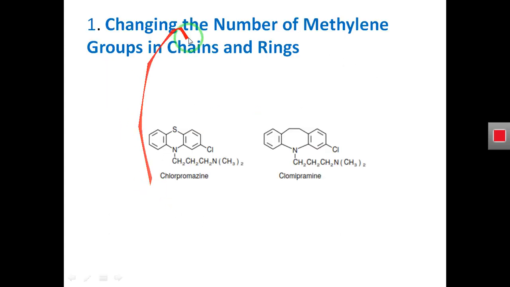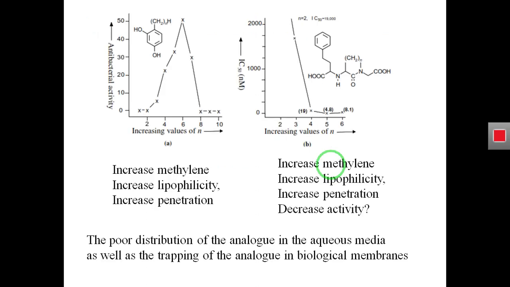For example, here we make a change in the ring of an antipsychotic compound, and it changes its biological activity, turning from an antipsychotic to an antidepressant compound. So now I am going to explain why, by changing the structure of a compound, the biological activities of the compound get changed.